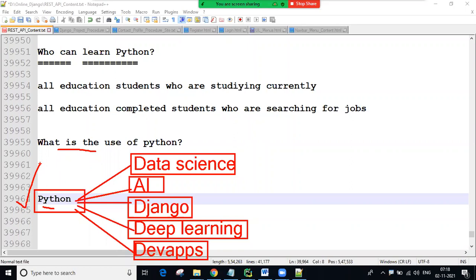Easy syntax, guys. What is easy syntax? I'll explain it better. We write simple coding. And Python is a powerful language. Python is a portable language. Python is a scalable language. What is portable? What is scalable? We will discuss all these things one by one.